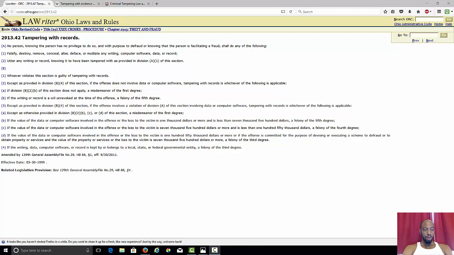B. Whoever violates this section is guilty of tampering with records, except as provided in Division B4 of this section.